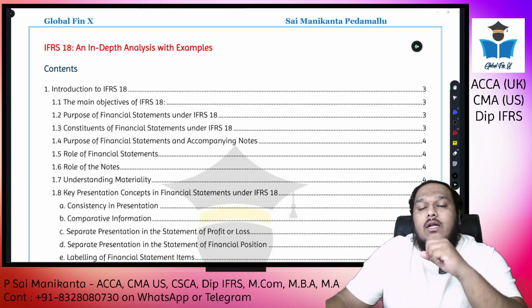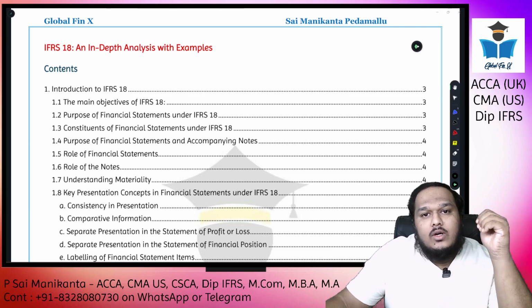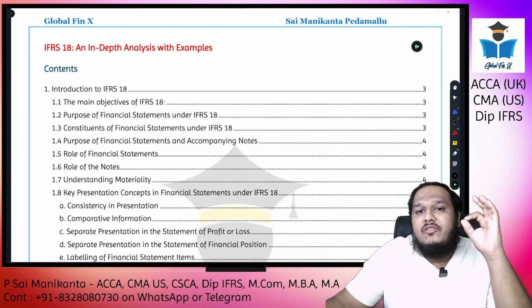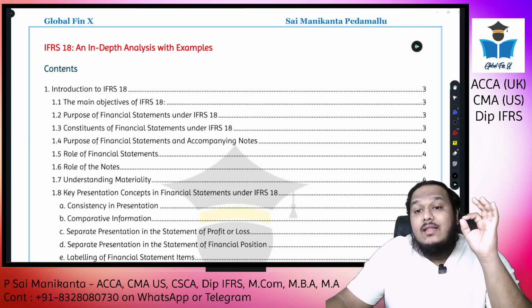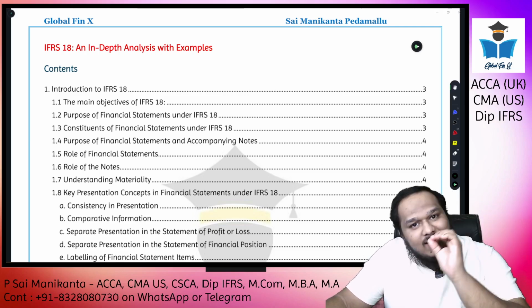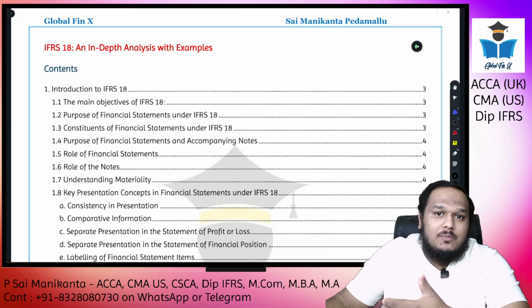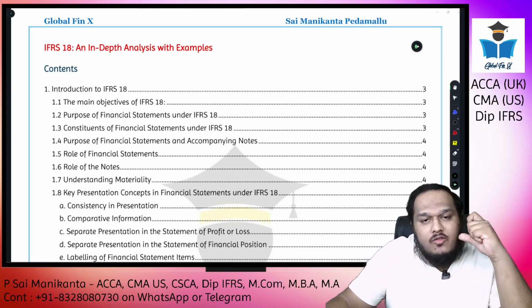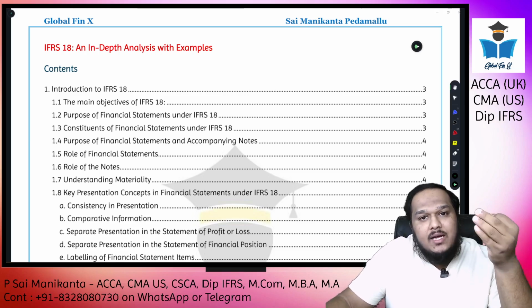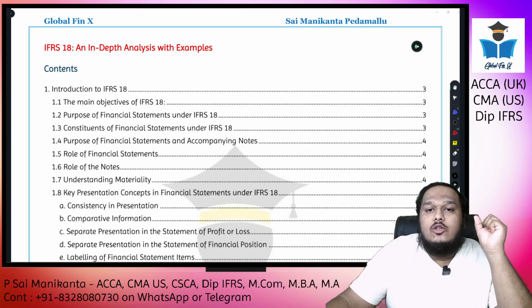That's not practical. So in this series of videos, I'll go through each and every point of IFRS 18 that is applicable for ACCA students, because IFRS 18 has a lot of other topics which are not in the syllabus of ACCA. So within the purview of ACCA, that is FR, SBR and Diploma in IFRS, what are the topics that are covered?